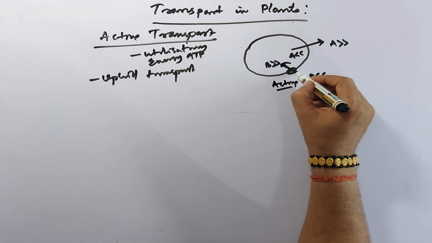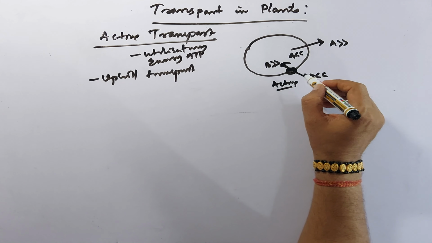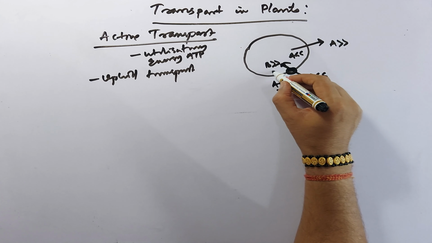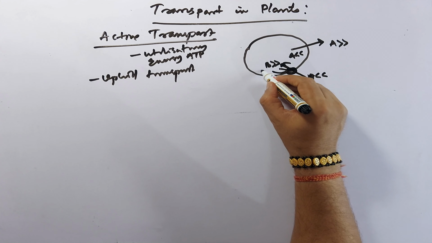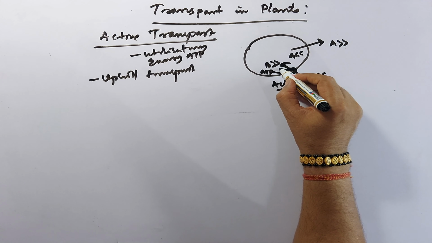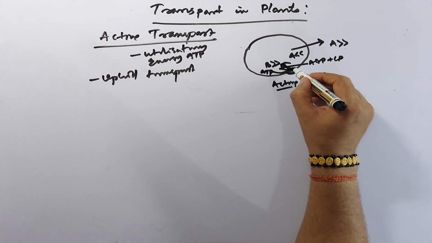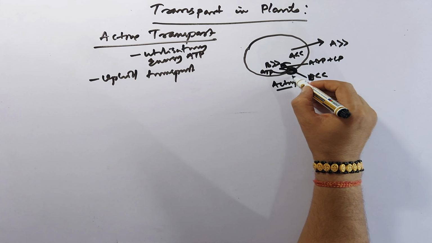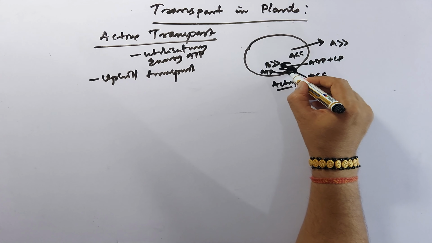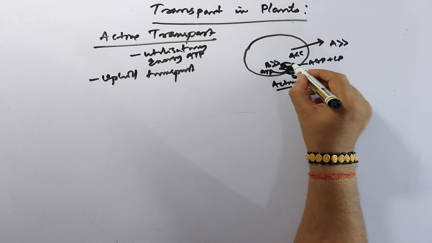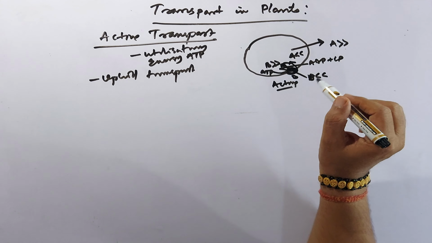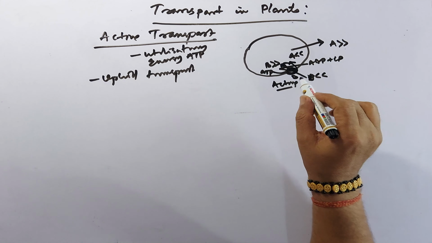So here, this membrane protein will first bind with this substance, and inside there is utilization of energy. ATP will break down into ADP plus Pi, and by that energy B will attach to this, and there is a three-dimensional rotational movement that takes it inside. So this is called the active transport process.